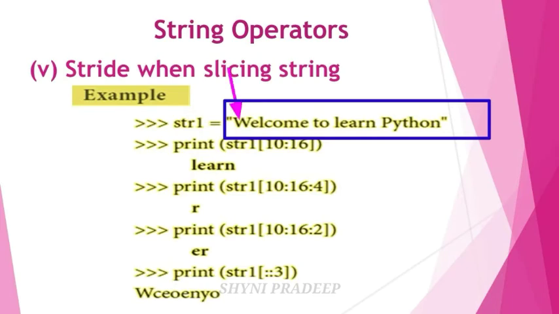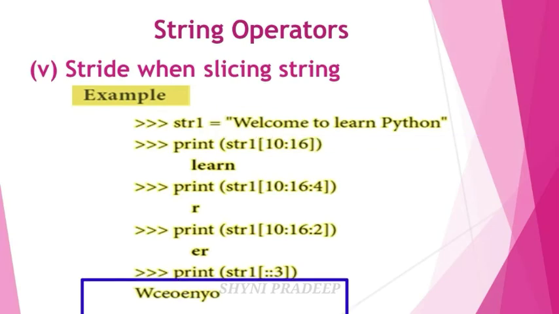First you take W, leave the next two characters, take C, leave the next two characters, take E, leave the blank space and T, take O, leave the blank space and L, take E, leave the next two letters, take N, leave the blank space and P, take Y, leave TH, take O. This will be printed on the output screen.